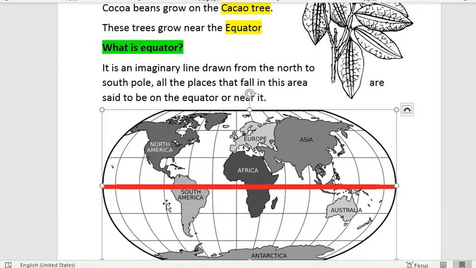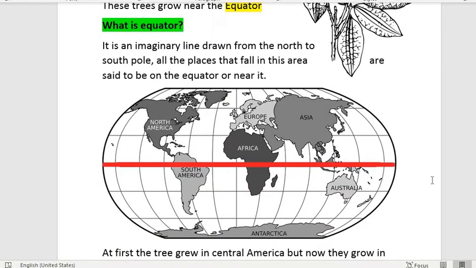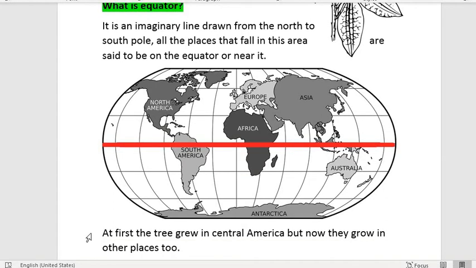So, do you know what an equator is? The equator is an imaginary line that is drawn from the North Pole to the South Pole. So, this line is not real, it is not on the earth, but people draw it on the map to specify a region.